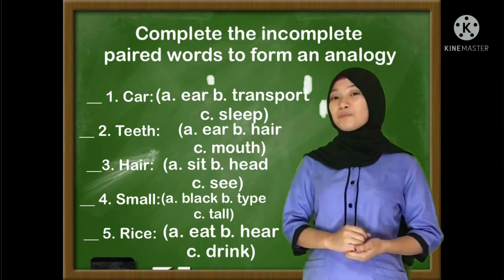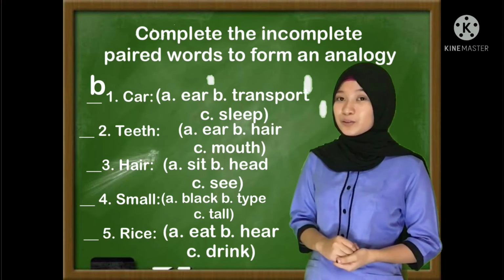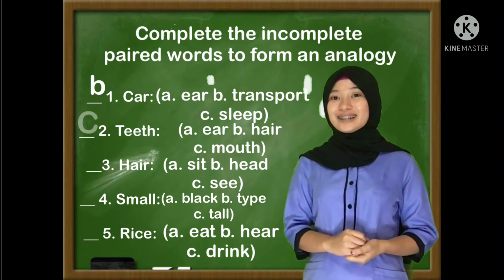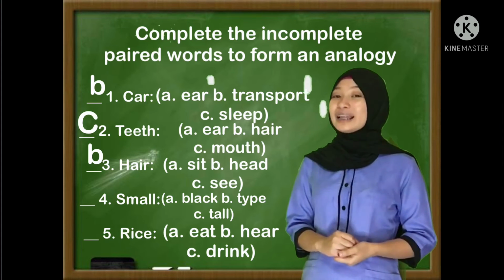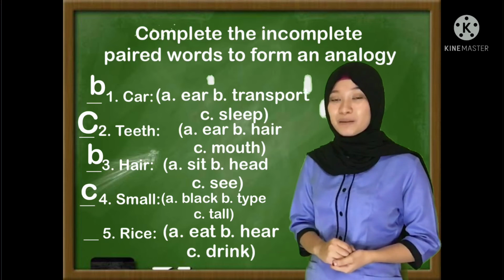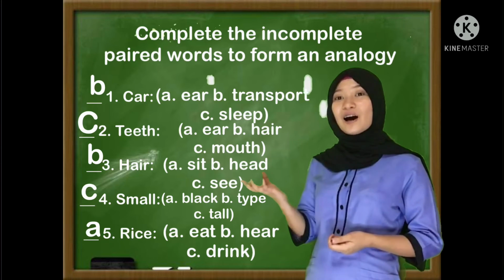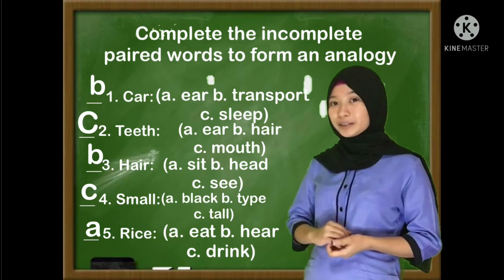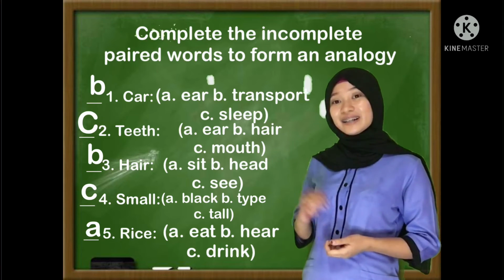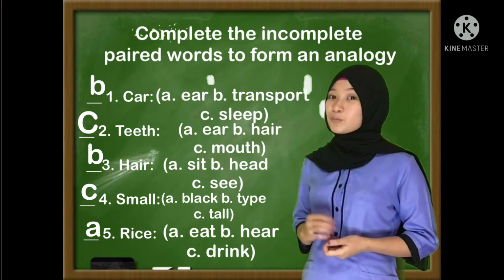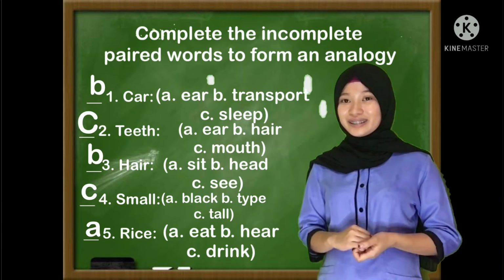The answer to number 1 is letter B. The answer to number 2 is letter C. Number 3 is letter B. Number 4, letter C. And number 5, letter A. Now let's check. Car is to transport. Teeth is to mouth. Hair is to head. Tall is to small. And rice is to eat.